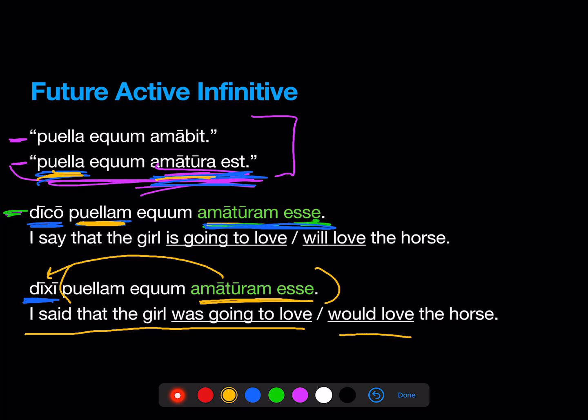All right, so our new thing is verbs of saying or thinking or believing that are in different tenses, not all in the present like they used to be. But what we found out is that you don't have to change the contents of the indirect statement, but that this infinitive in an indirect statement always has time relative to that main verb. And that's it.